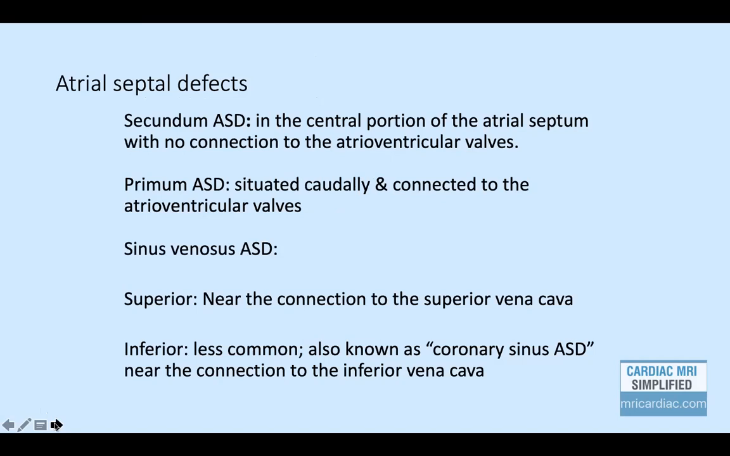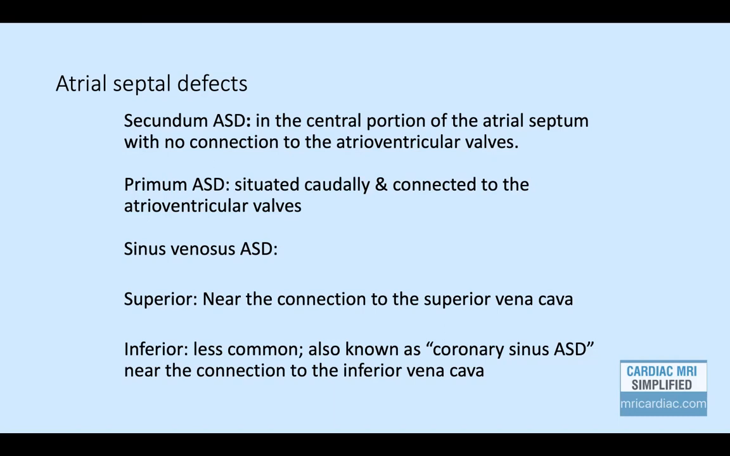Something about atrial septal defect. Basically, these are congenital shunts which lead to abnormal communication between both the atria. It could be ostium secundum atrial septal defect, which is most common, located in the central portion of the interatrial septum, and it has no connection with any atrioventricular valves. While primum atrial septal defect is situated caudally and it is connected to the AV valves.